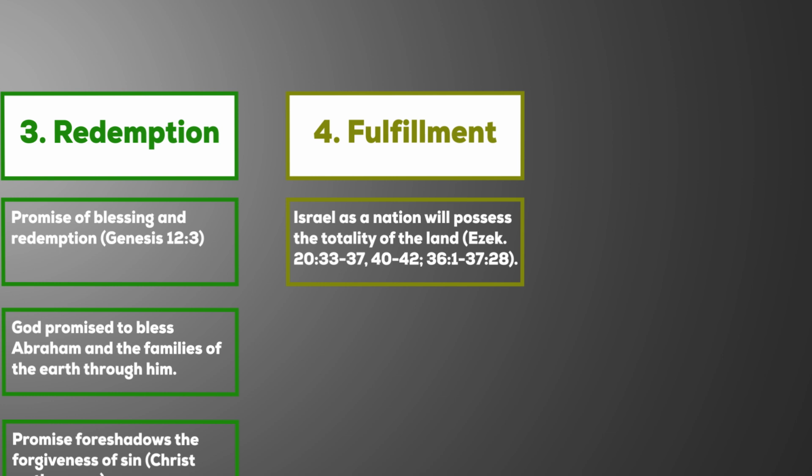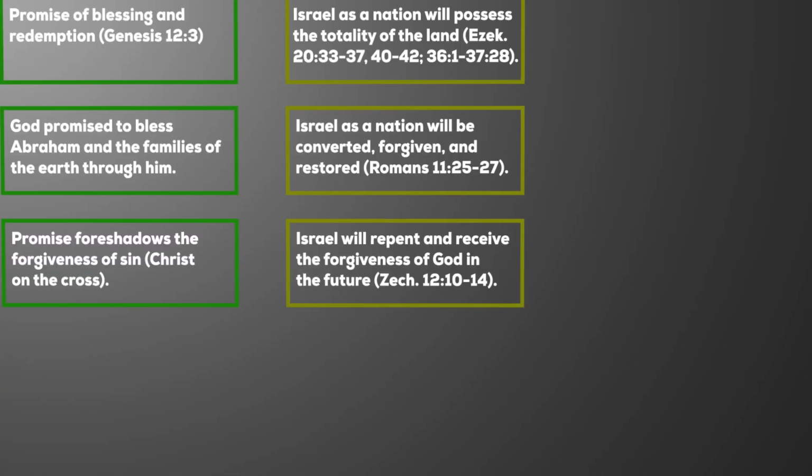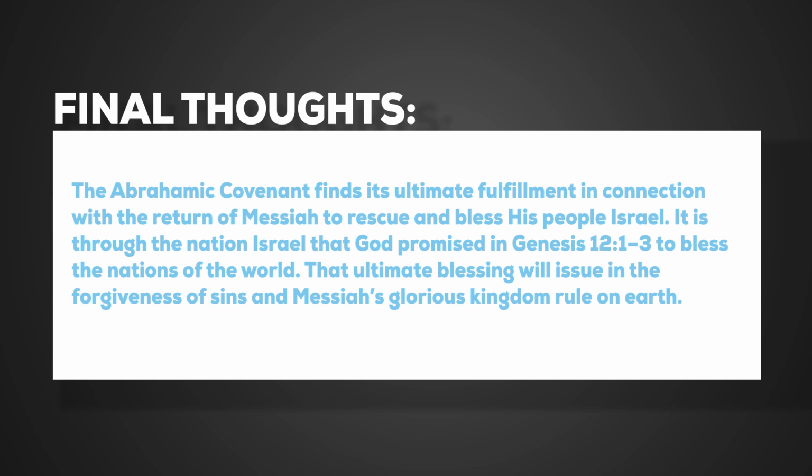Israel as a nation will possess the totality of the land in the future. Israel as a nation will be converted, forgiven, and restored, and Israel will repent and receive the forgiveness of God in the future. The Abrahamic Covenant finds its ultimate fulfillment in connection with the return of Messiah to rescue and bless his people Israel. It is through the nation Israel that God promised in Genesis 12:1-3 to bless the nations of the world. That ultimate blessing will issue in the forgiveness of sins and Messiah's glorious kingdom rule on earth.